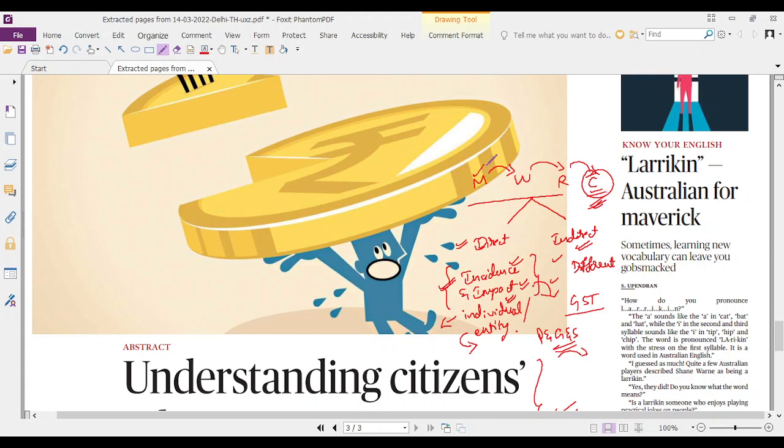Here the incidence arises at various points of time. GST is collected at various points of the supply chain, but the entire GST is borne by the end consumer. So the impact is on the end consumer.